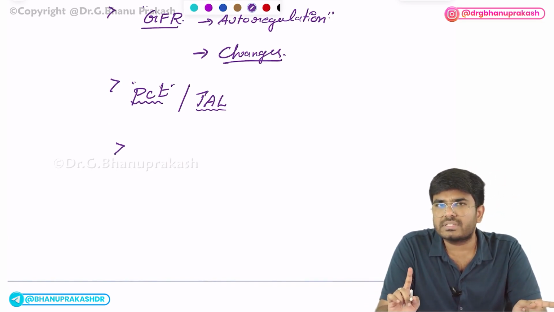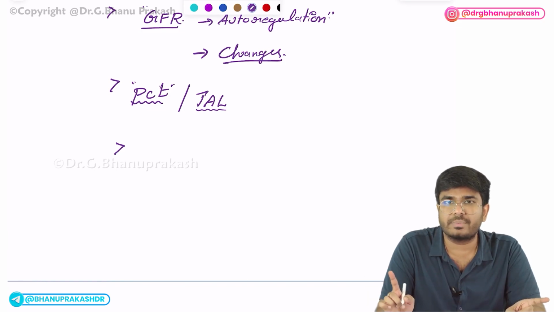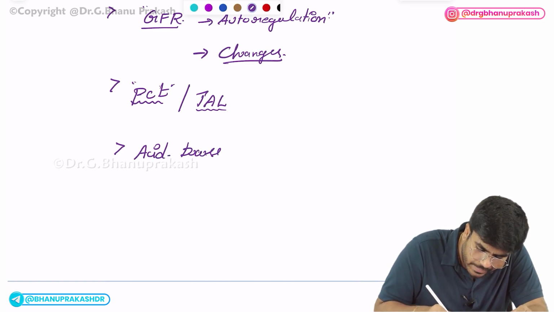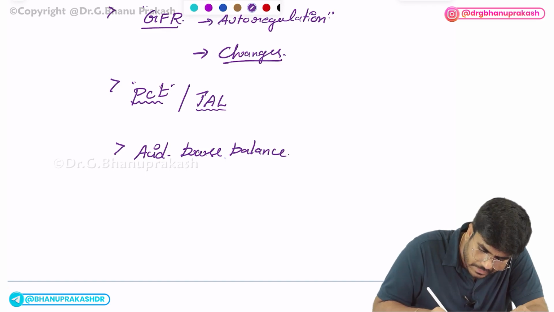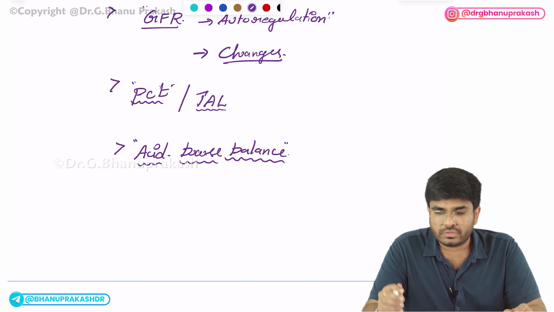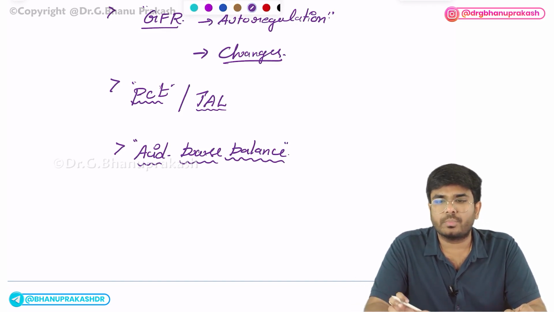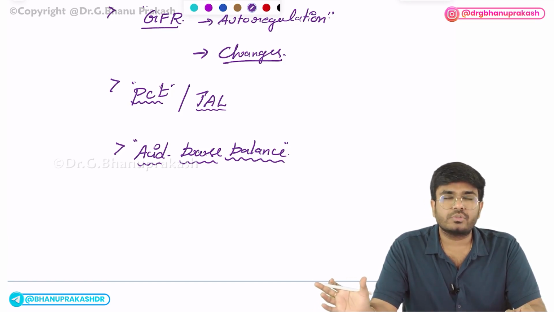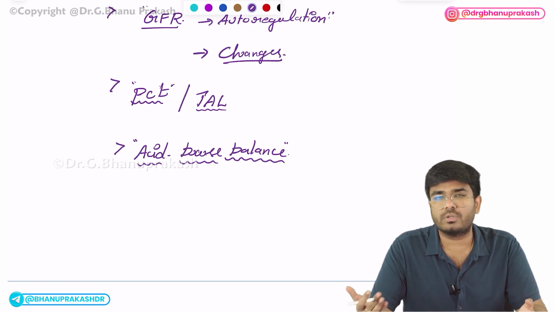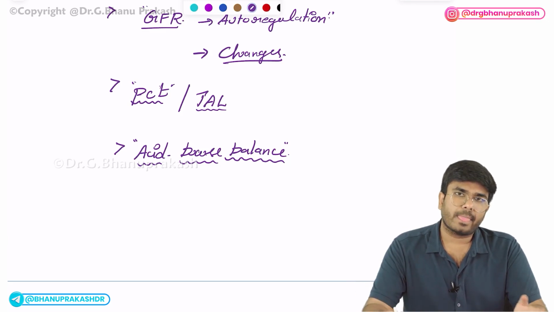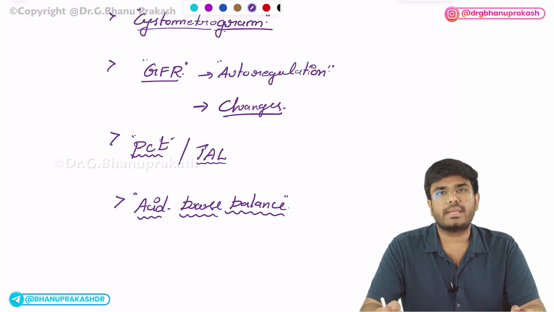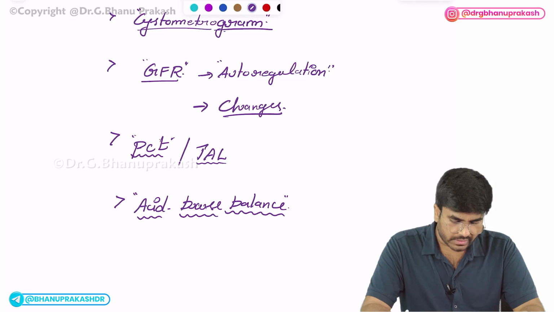In renal physiology, we will be discussing acid-base balance. Kidneys have a role in the maintenance of acid-base balance. So, questions on acid-base balance. Okay, so how are kidneys balancing your pH? You should know how to do the calculations. They will give you a calculation-based question. They will say pH is so and so, PCO2 is so and so, bicarbonate so and so. So, you have to say whether the person is having acidosis. If it is acidosis, respiratory acidosis or metabolic acidosis. If it is alkalosis, respiratory alkalosis or metabolic alkalosis. So, you should know how to calculate. Okay. So, in renal physiology: cystometrogram, GFR changes, PCT, acid-base balance topics. These are the important things that I want you to know.